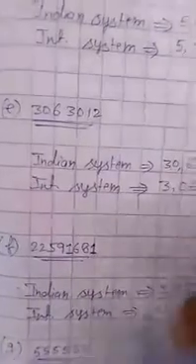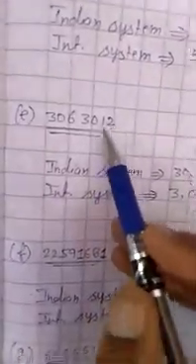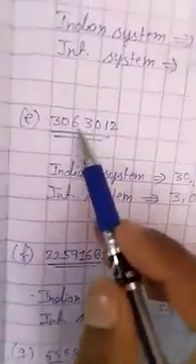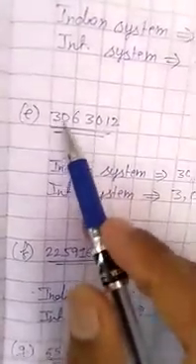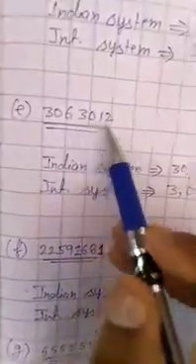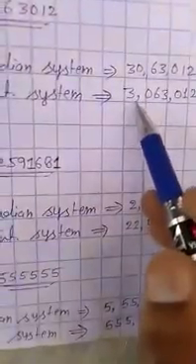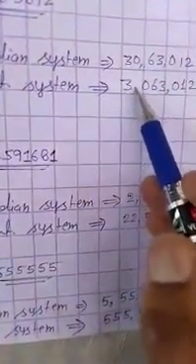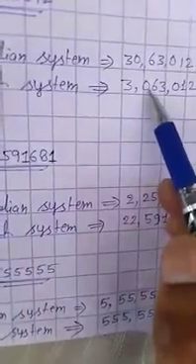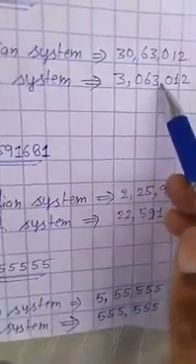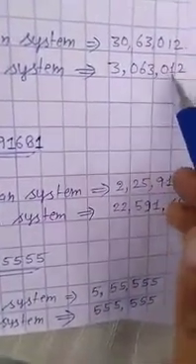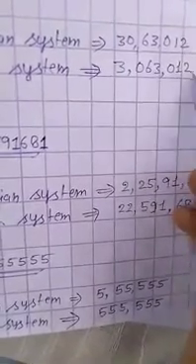In the international system we read ones, tens, 100, 1000, 10,000, 100,000, million. So this is 3,063,012. We write 3, comma, 063, comma, 012.